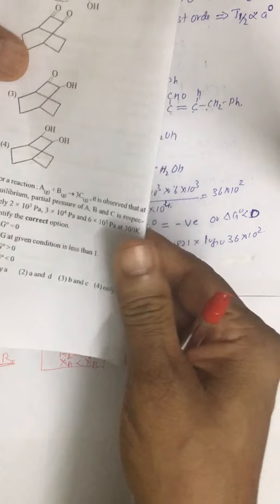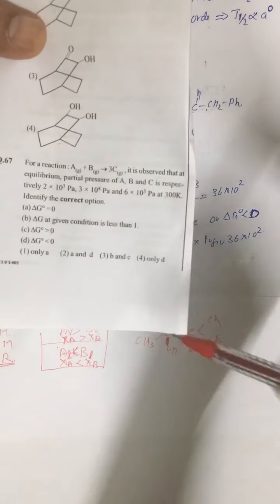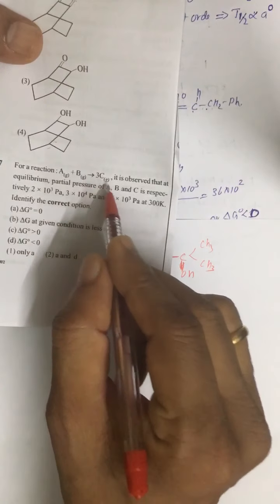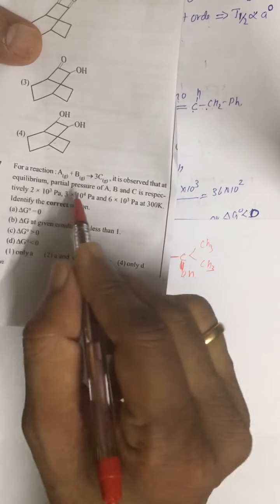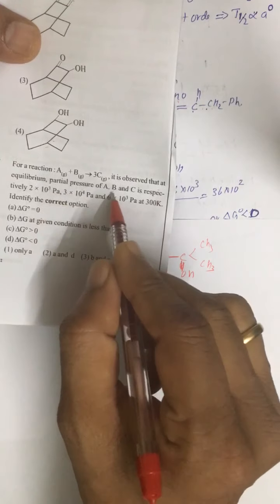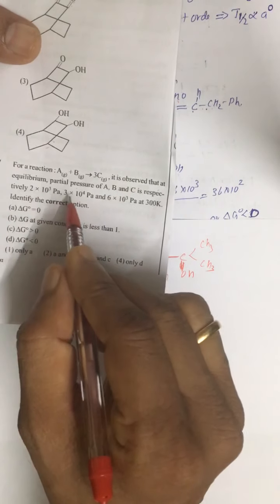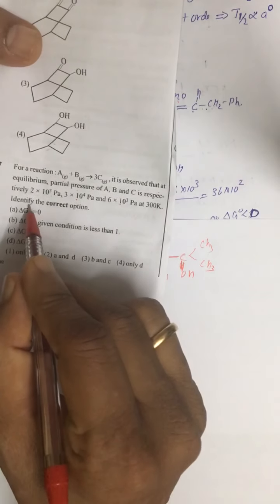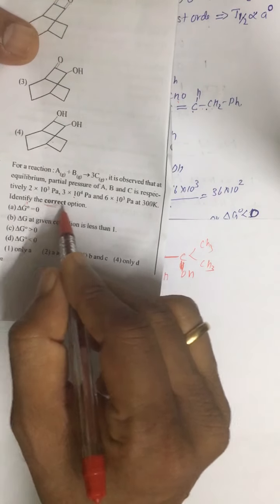Look at question number 67. The answer does not match with the answer given in this question paper, so you should be careful. Now what is this? A plus B equals 3C. It is observed that at equilibrium the partial pressures of A, B, C are given as 2 into this value, 3 into this value and 6 into this value at 300 Kelvin. Identify the correct option.